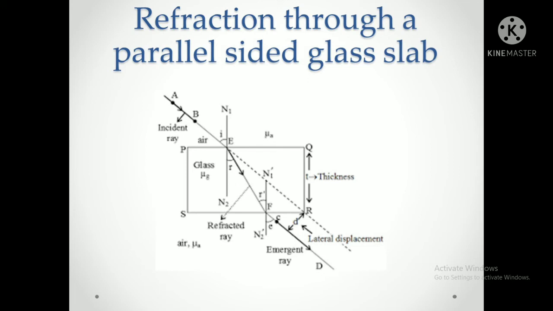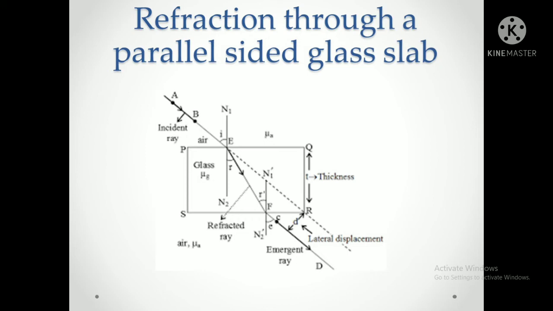Now as there is refraction, we have understood that there is refraction, not reflection. It will not come back, it will pass through, because it is another medium, and that is a transparent medium. As it passes through, the refracted ray will be near the normal, N2. Near N2 it will pass through, and again as it is transparent, it will pass through that glass slab also, again to the air medium. Means from air the ray came, it is refracted in the glass. Now from the glass, the same ray of light will go out again.